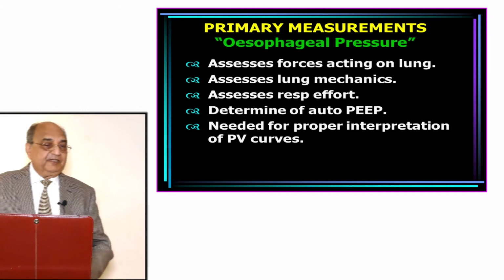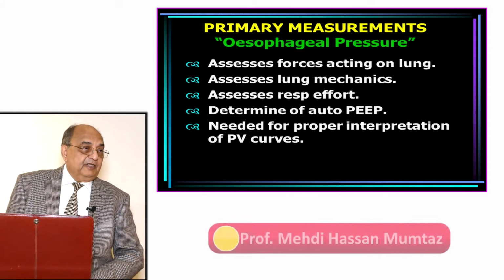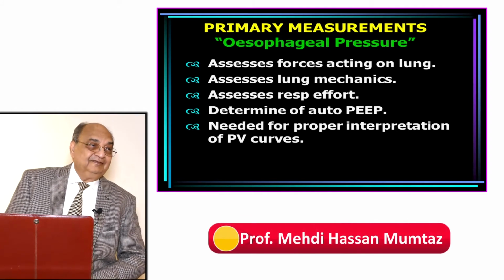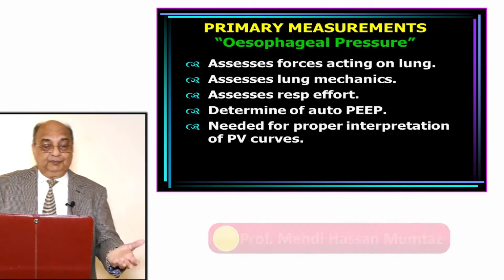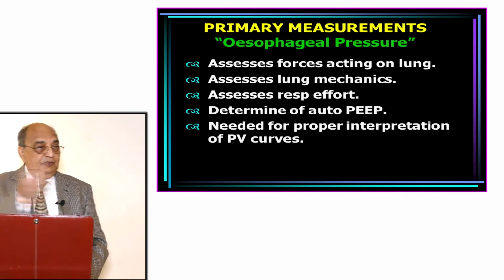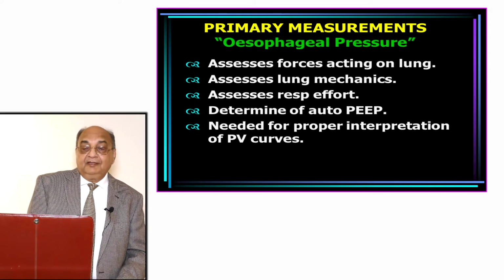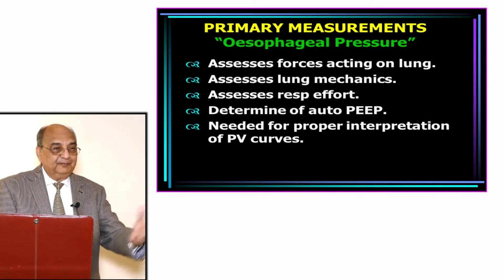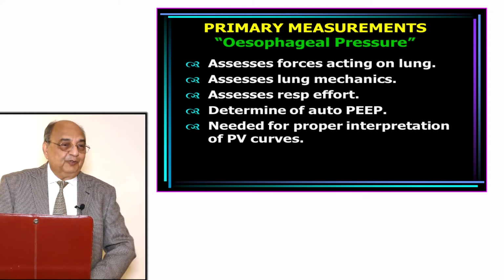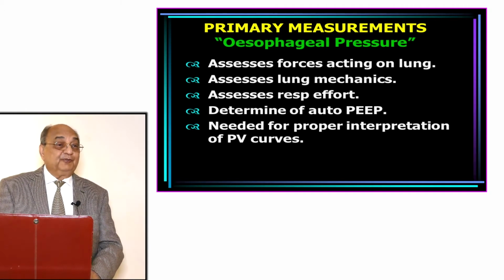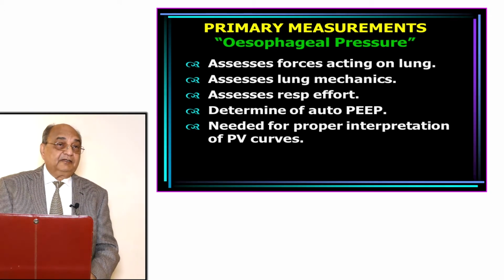Now esophageal pressure is nothing but a representative of pleural pressure. Right? It's very easy to assess. You put the probe into the esophagus, in the lower third of the esophagus, and you can measure the pleural pressure. Pleural pressure is very important to know, because in the first lecture I told you all the different pressures.